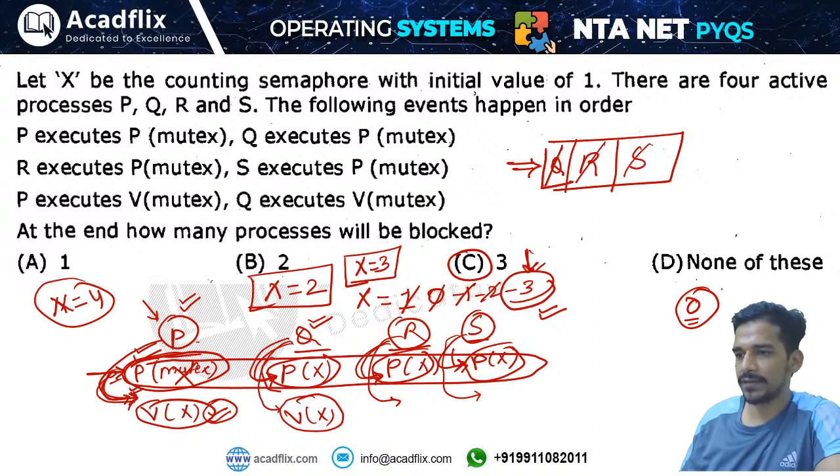x equals to -1 means if you have, let us say in the end, x equals to -1, this means that one process is in the suspended list. Okay, -1 वैल्यू कब होगी? ओके, माइनस वैल्यू कब होगी?